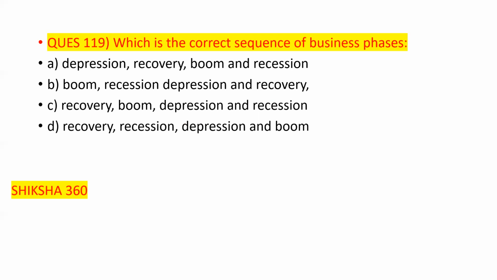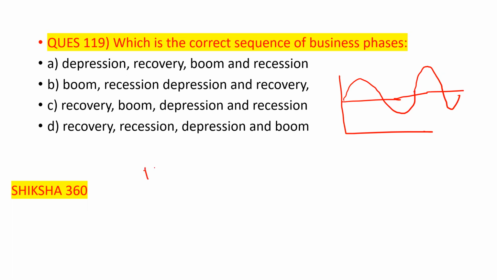First one here, that is... I will draw a little diagram so we can understand. Yes, many of you are answering. So this is the business cycle, and it goes this way. The first one is boom, the second one is recession, the third one is depression, and the fourth one is recovery.